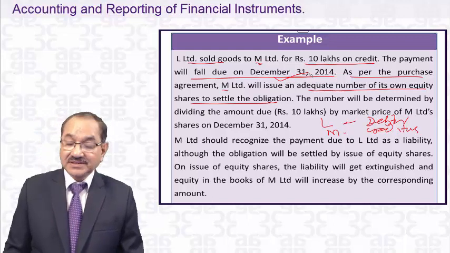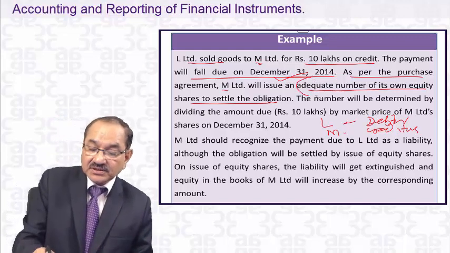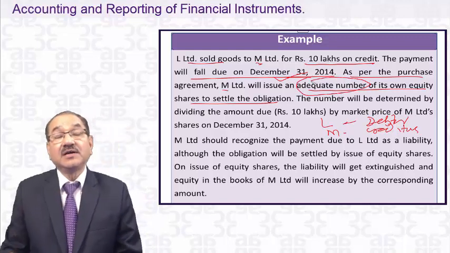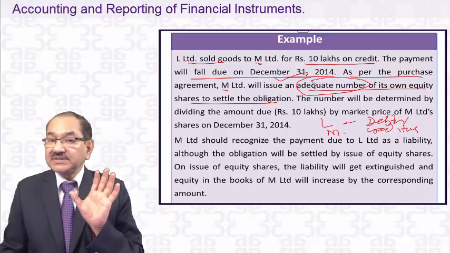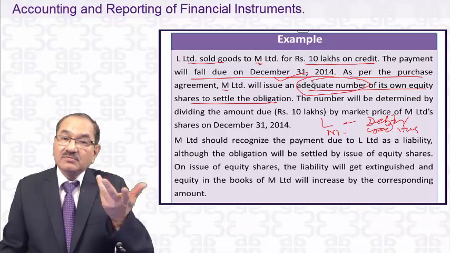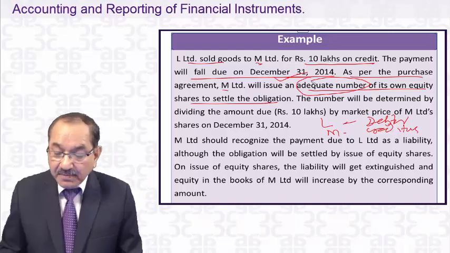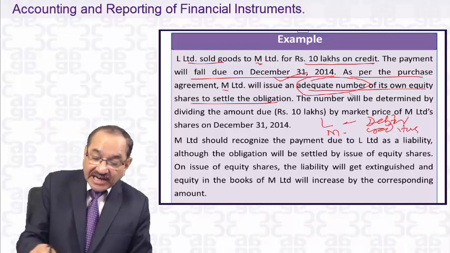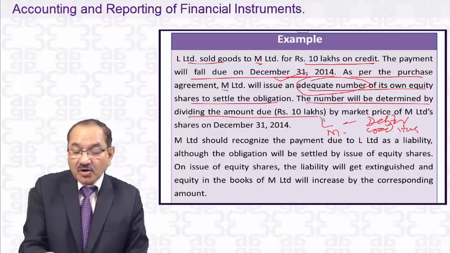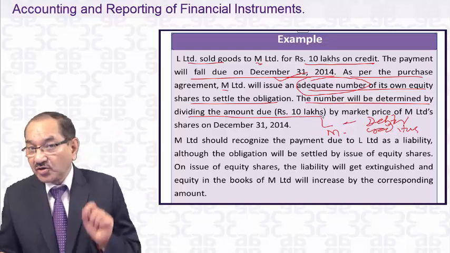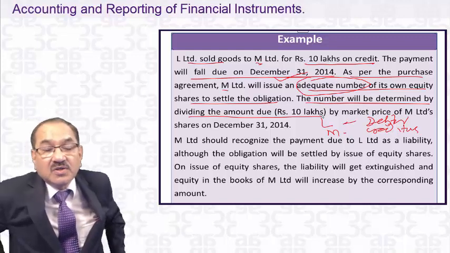How many equity shares? It says that to settle the obligation, an adequate number of equity shares. It has not mentioned the number of equity shares it will issue. It's an adequate, sufficient number. It can be more, it can be less. How many? It's variable, not fixed. The number will be determined by dividing the amount due, 10 lakhs, by the market price of M Limited shares on 31st December 2014.